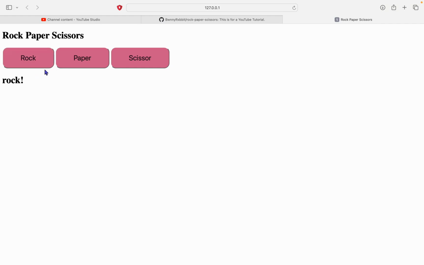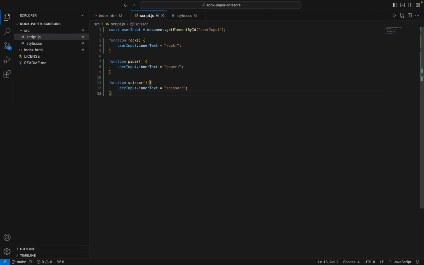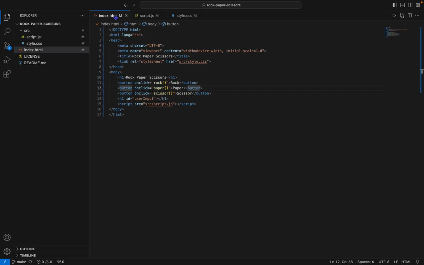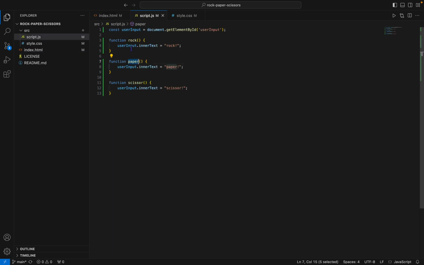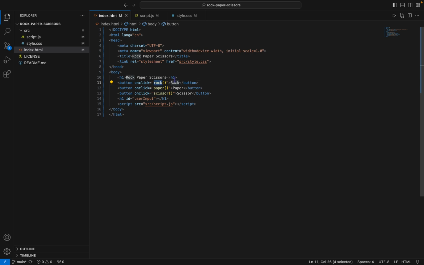Rock, you clicked rock. You clicked paper, you clicked scissor. If that didn't work for you, check if that name over there has the correct spelling. So rock and rock. Make sure it's the same case, like lowercase or uppercase.